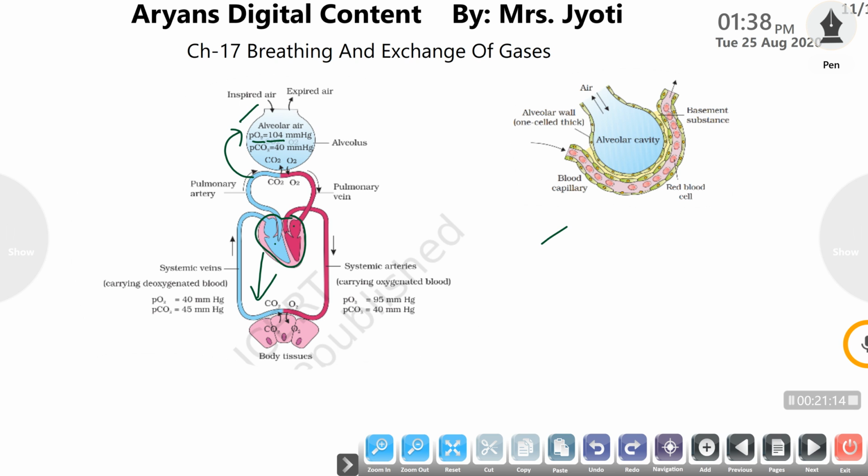The lungs alveoli are thin layered, meaning single layered, and the blood vessels break into blood capillaries in the lungs. So the blood capillaries are also thin walled, of single cell thickness. So the blood flowing in these capillaries comes in contact with the membrane of the lungs alveoli. Lungs alveoli are a thin membrane, blood capillaries are a thin membrane.